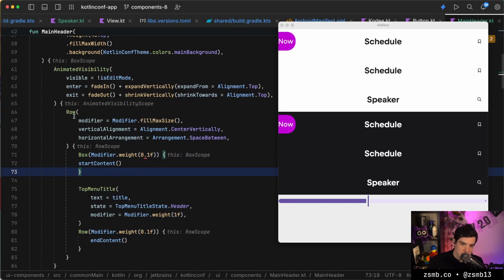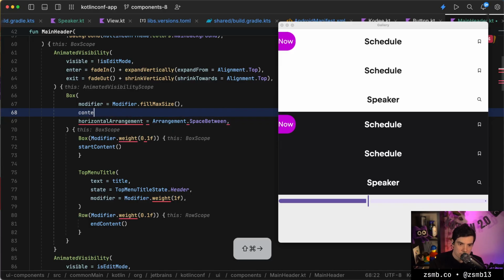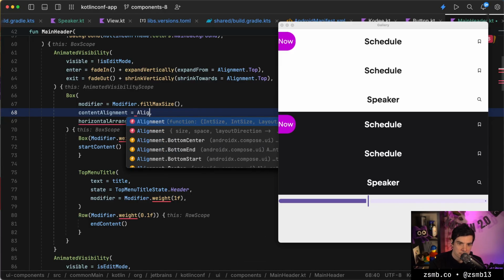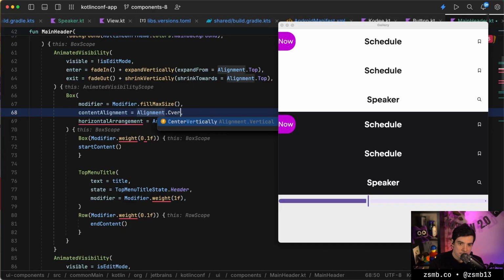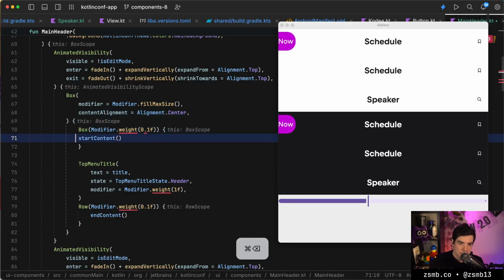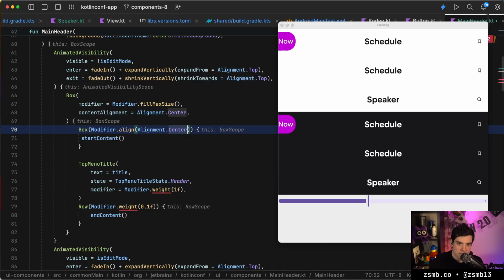We could just make all of these a box instead of a row. Yeah, I think that would be pretty easy to do. So we can just make this whole thing a box, which does content alignment to the center, because it has to be a 2D one. And then the first thing we align to center start. That was a good suggestion.